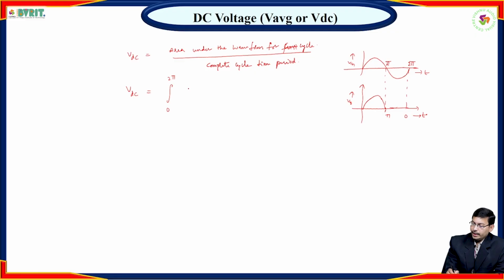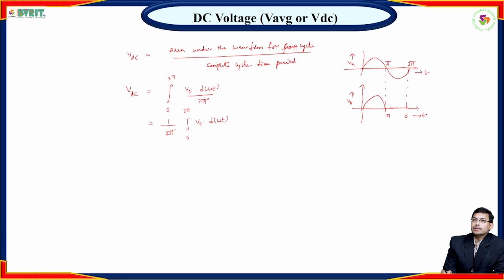Here the area under the waveform for the complete cycle means V naught into d of omega t, divided by 2 pi, since the complete cycle time period is 2 pi. If you take this common, that is 1 by 2 pi, integration of 0 to 2 pi, V naught into d of omega t.